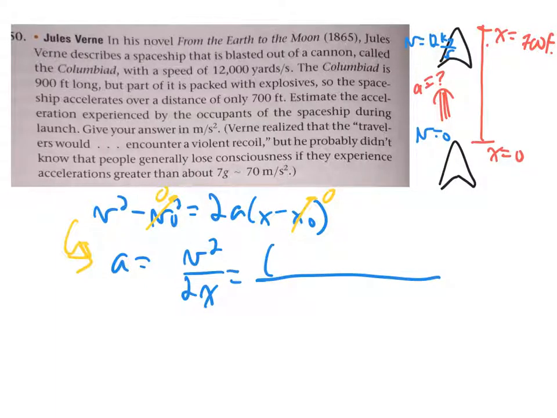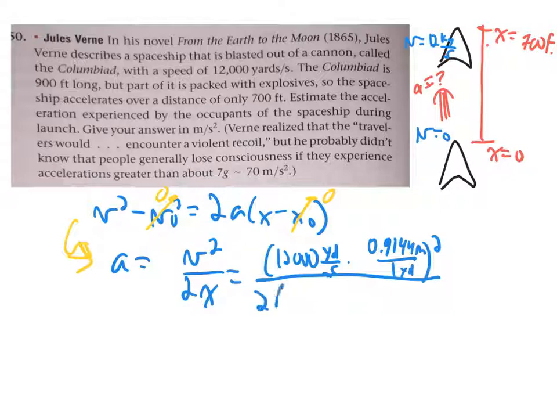So we end up at 12,000 yards per second, and then we need to convert yards per second to meters per second, which means converting yards to meters. There are 0.9144 meters in every yard. And then we square it. The seconds are happily in proper units of seconds, so yay for that.